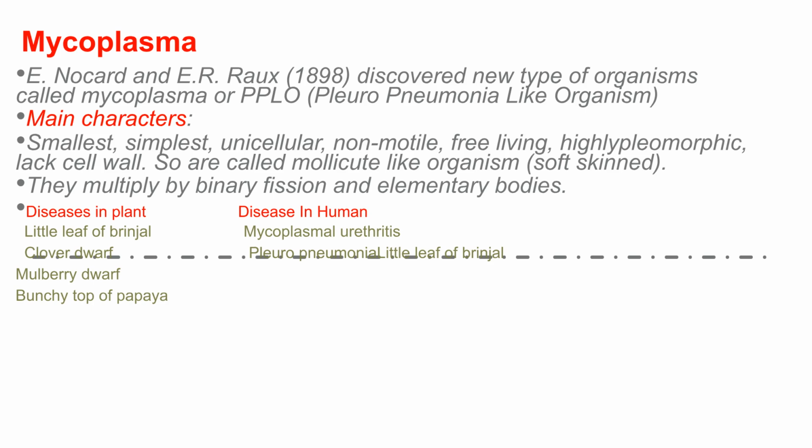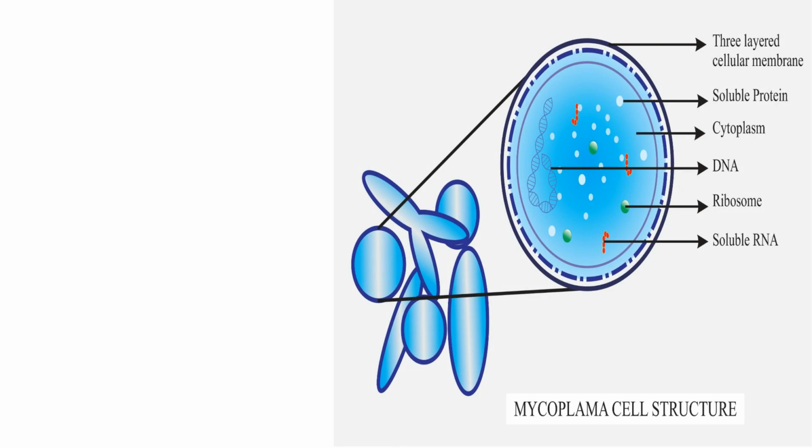They multiply by binary fission and elementary bodies. They cause diseases in plants like little leaf of brinjal and clover dwarf, and in humans, such as mycoplasmal urethritis and pleuropneumonia. This image provides a visual representation of mycoplasma's structure.